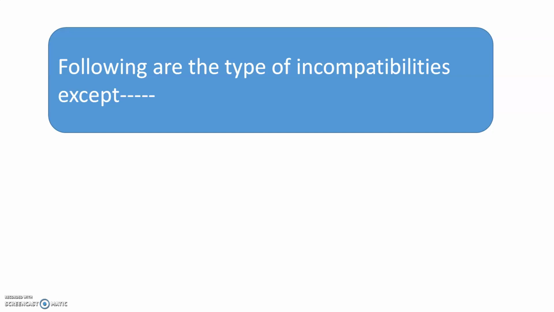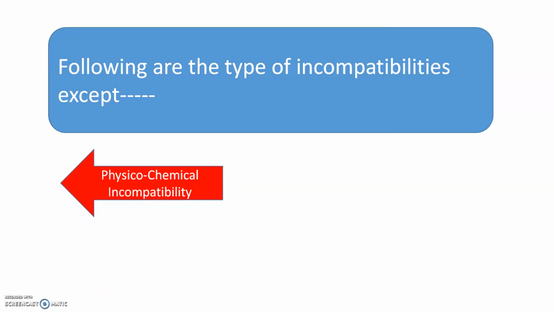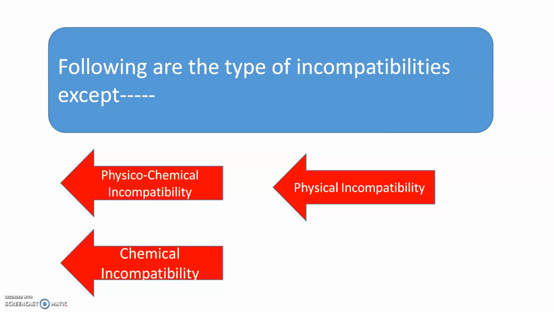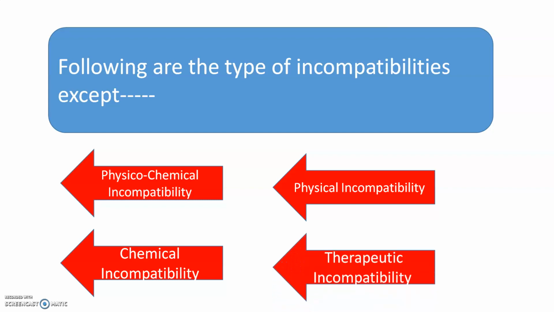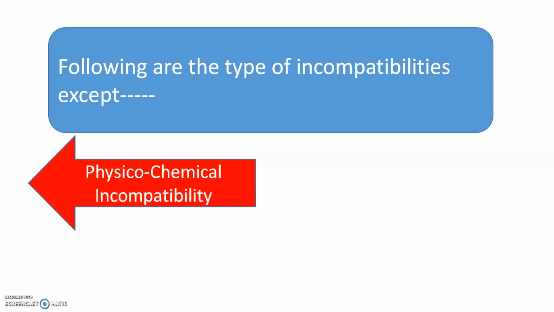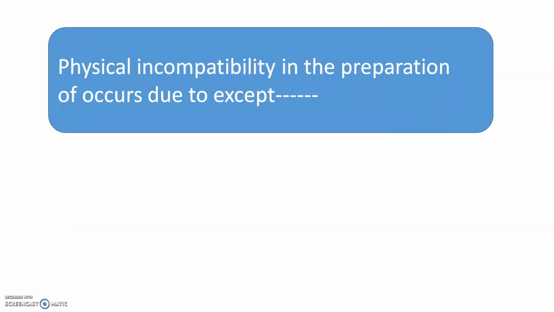Following are the types of incompatibilities except: physico-chemical incompatibility, physical incompatibility, chemical incompatibility, and therapeutic incompatibility. And the correct answer is physico-chemical incompatibility. There are mainly three types of incompatibilities: physical, chemical, and therapeutic. So physico-chemical is not a type of incompatibility.